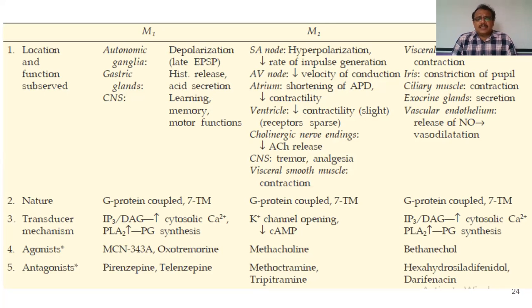M1 receptors act through the IP3-DAG pathway, and M3 receptors also act through the IP3-DAG pathway, whereas M2 receptors are linked with an ion channel, that is, the potassium ion channel.